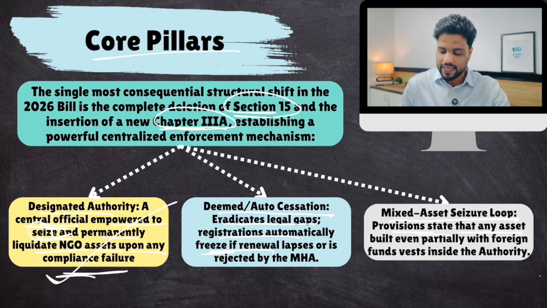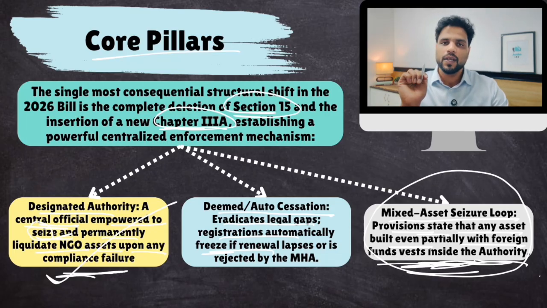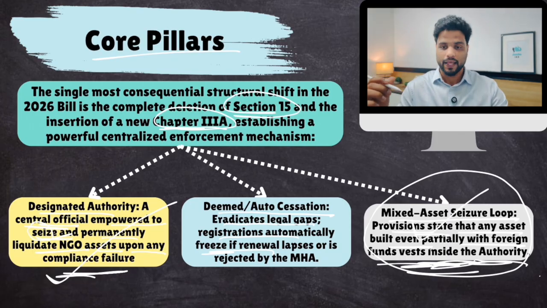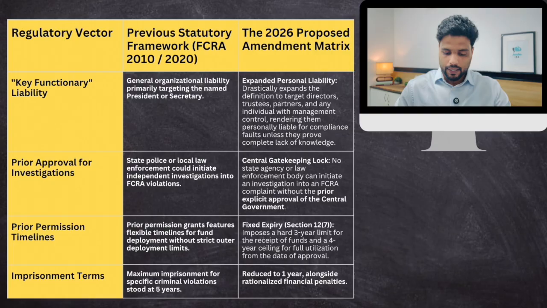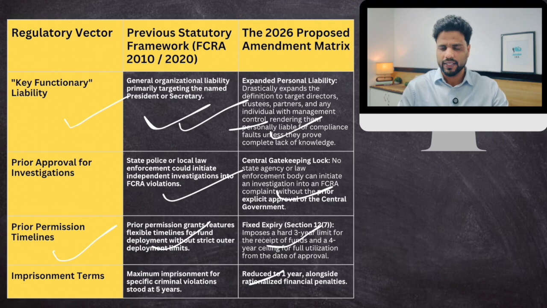These provisions state that any asset built even partially with foreign funds vests inside the authority. Basically, even those assets can be seized which were not completely created from foreign funds. They were partially created from foreign funds. Even if there is 10% contribution of foreign funds in a property that an NGO bought, that property can also be seized. This is really controversial. Clear? Now, so this is a table that is shared in your notes as well. This gives a detailed picture. It's very easy to understand. So do take a good look at this.